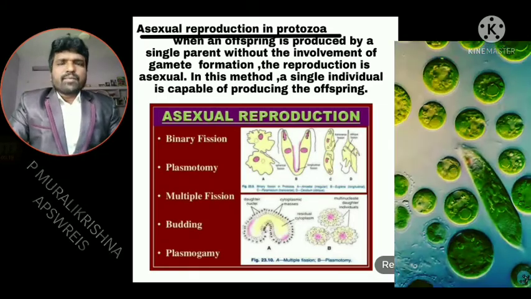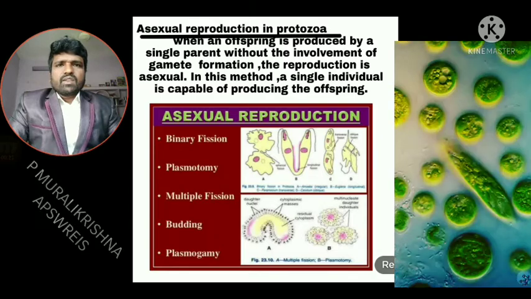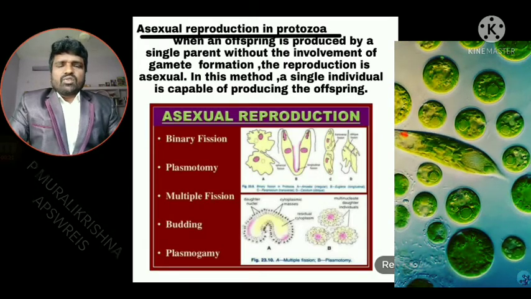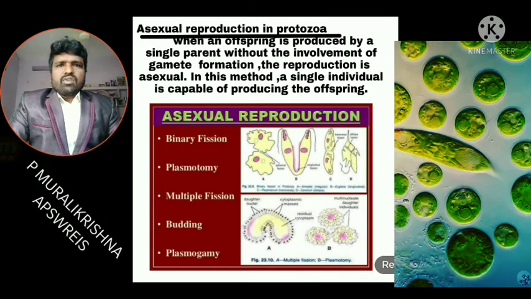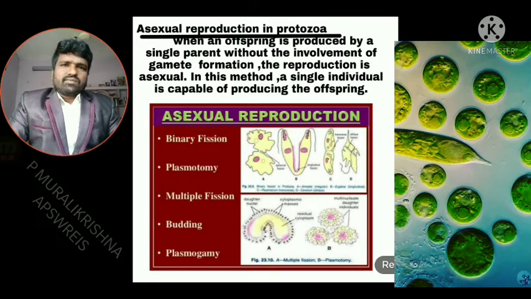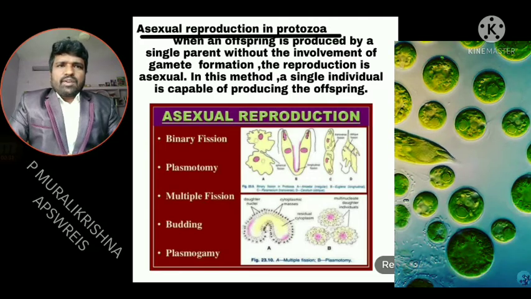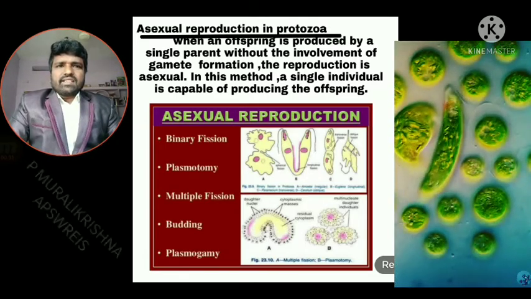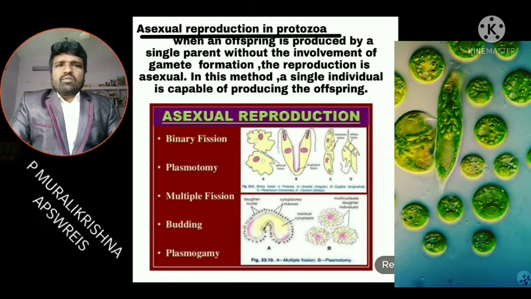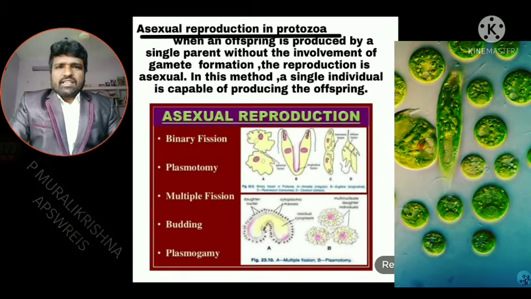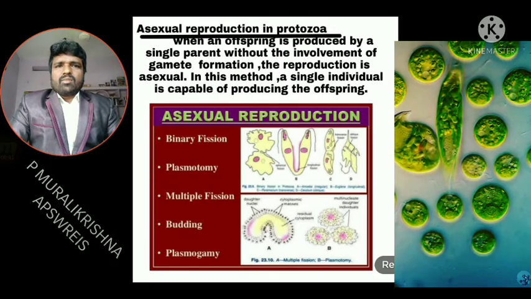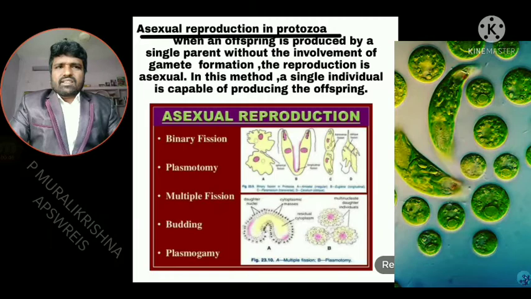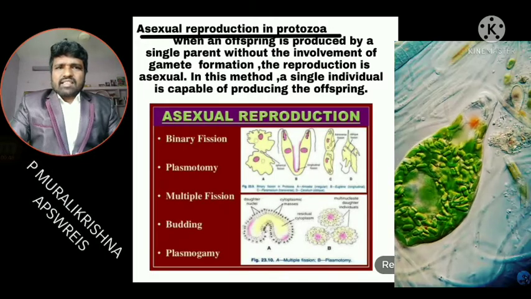Dear students, today we learn about asexual reproduction in Protozoa. First of all, what is asexual reproduction? When an offspring is produced by a single parent without the involvement of gamete formation, the reproduction is asexual.